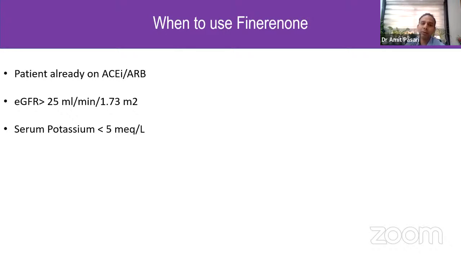After starting finerenone, we should recheck the patient's potassium at 1 to 2 weeks interval. And if the potassium is stable, then we can continue finerenone at the same dose for the next 1 month. If after 1 month also the potassium remains below 5, we can increase the dose of finerenone to 20 mg if the patient tolerates it.